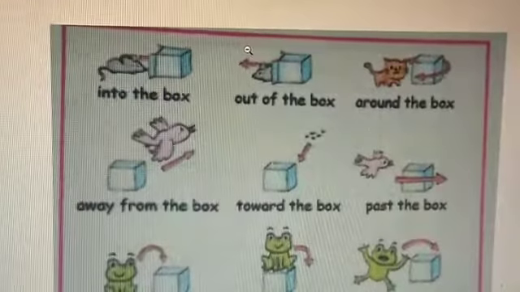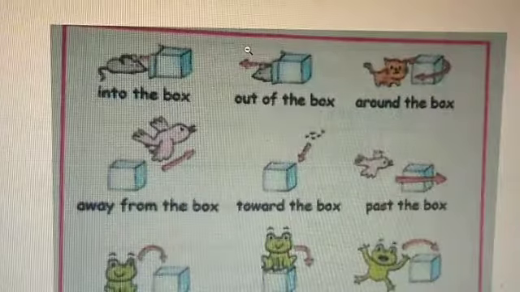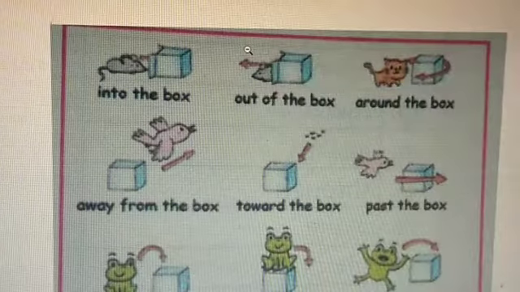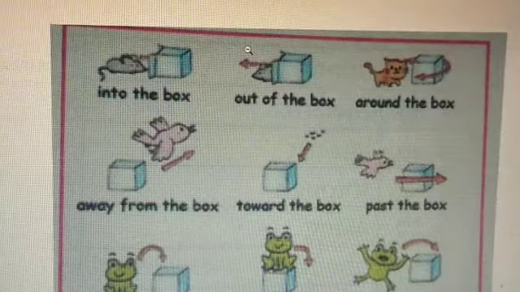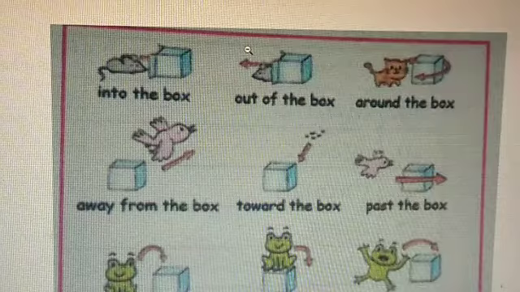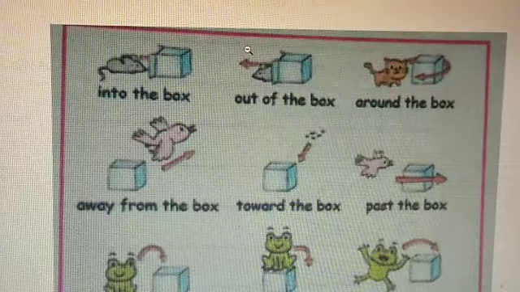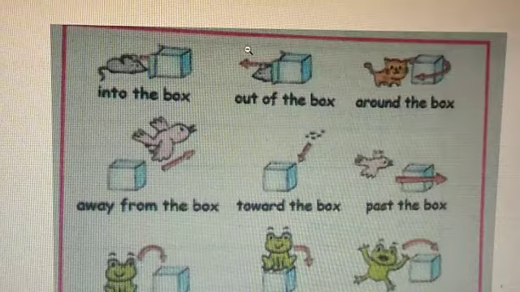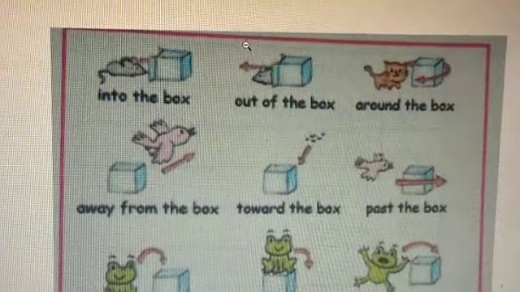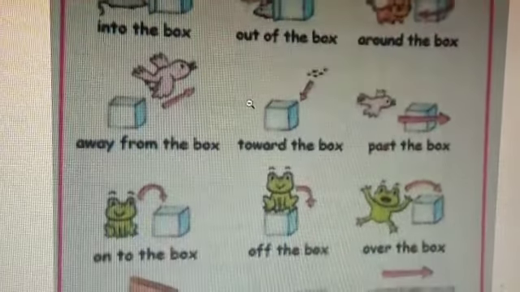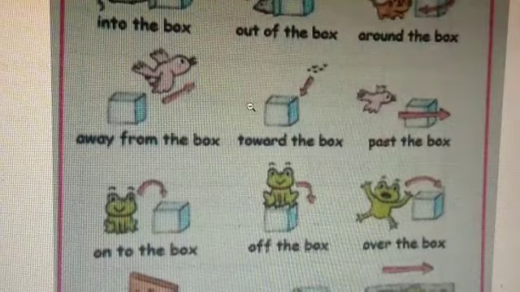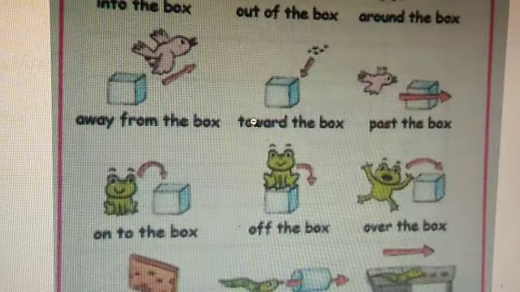To understand better, you see the first picture, into the box. That rat is going into the box. The second one, out of the box. And see the cat around the box. Then away from the box. Then toward the box. You see the arrow mark, toward the box.